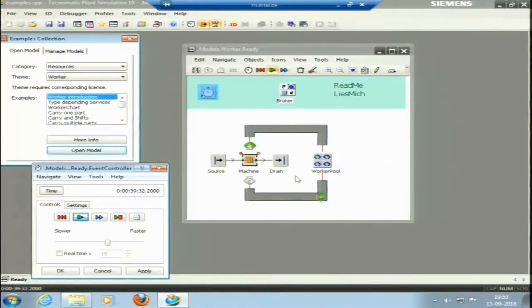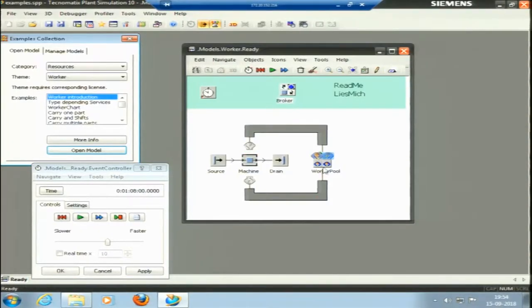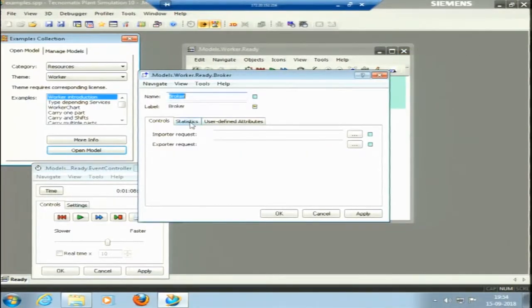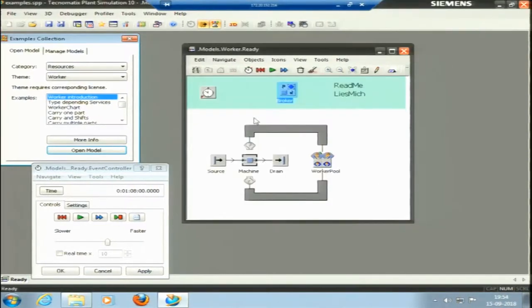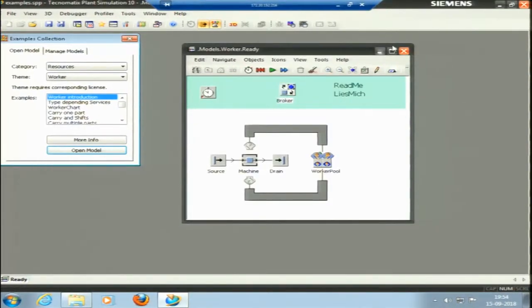You can see the workers who are running it. I can see the number of workers is 2 here, and a work pool is there, and the broker is there. The broker is trying to distribute the work to different workers. So, this is one of the examples.